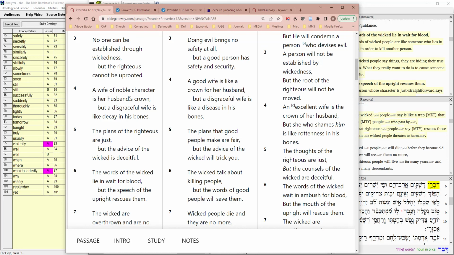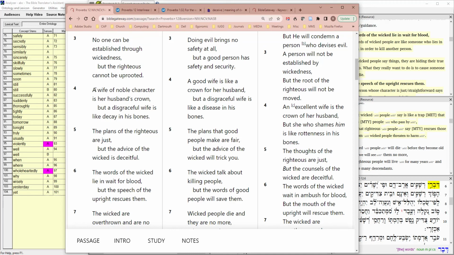Okay, so I thought this verse was interesting, and so I thought I'd share it with you this morning. This is Proverbs 12:4. In the NIV, a wife of noble character is her husband's crown, but a disgraceful wife is like decay in his bones. So let's work on one sentence at a time.